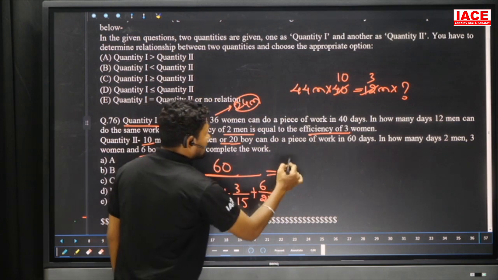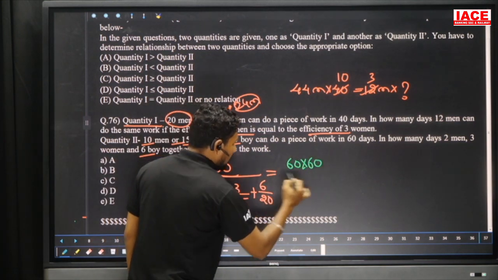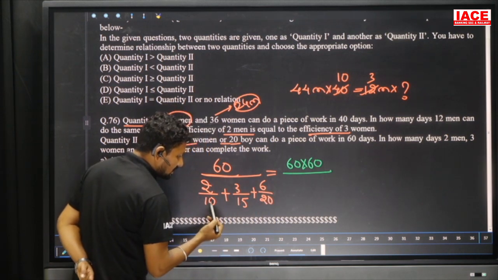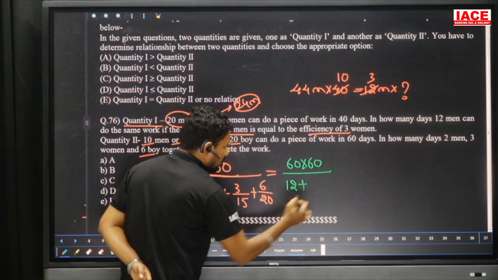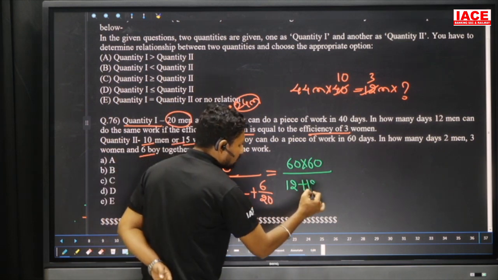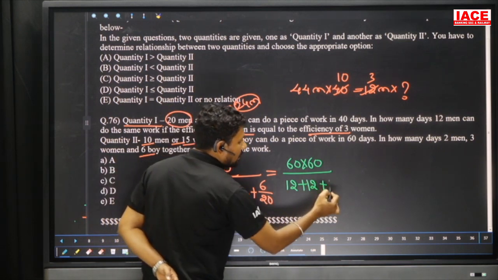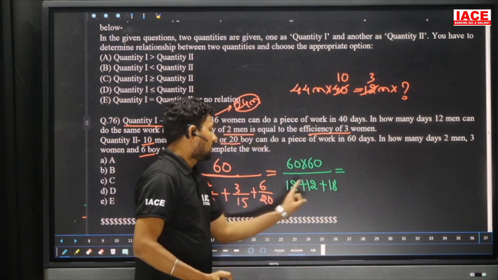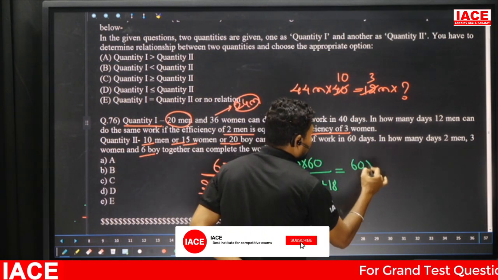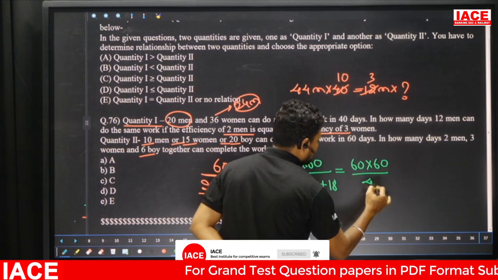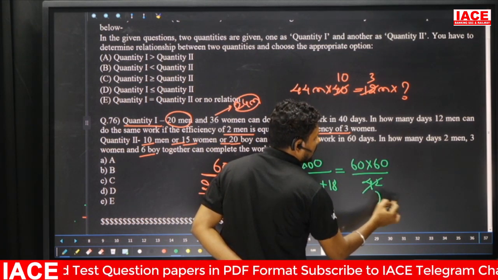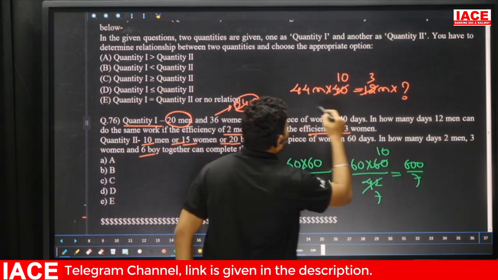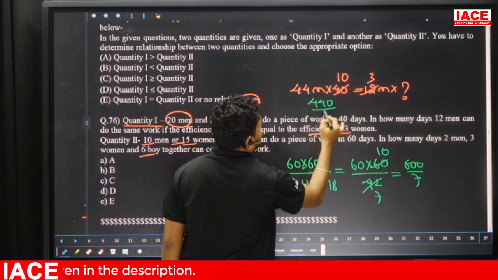And look here, 60 into 60 by 60 into 60. Look at the LCM, I'm taking 60 here. 10 to 60, 6 times, 6 twos are 12. So 15, 4 threes are 12. So 2 threes are 6, 3 sixes are 18. Look here, 12 plus 18 is 30, 30 plus 12, it is 42. 6 times 10 is 600 by 7, and here is 440 by 3.